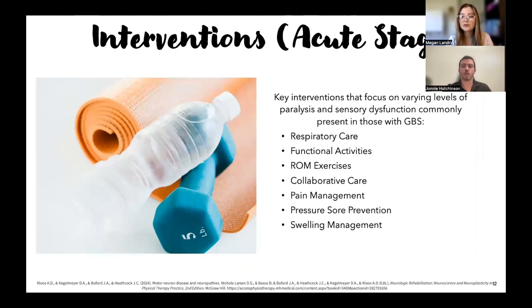All right, so interventions, what do we want to do with these patients during the acute stage? We want to make sure that their respiratory function is going well, so we can work with a respiratory therapist. We can sit them up in bed so that they're able to breathe a little bit better. Functional activities, we want to make sure that those ADLs aren't forgotten about, and we can work on things like feeding and grooming and bathing with the patients. We can work on range of motion exercises so that they can maintain their prior range of motion after the diagnosis. And like I said, we can work with respiratory therapists, we can work with occupational therapists.